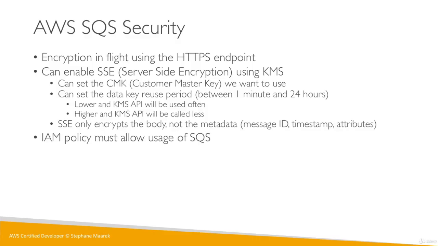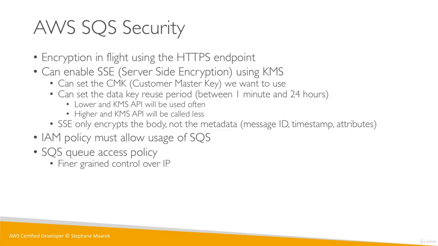Now, the IAM policy must allow the usage of SQS, but we know this by now. IAM basically controls all the API calls done within your AWS account, and so it's very important to allow the usage of SQS. And on top of it, there is this obscure concept, a bit more advanced, called the SQS access policy. Basically, it's a finer grained control.